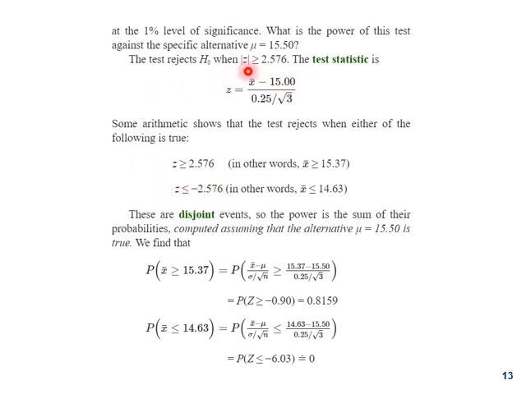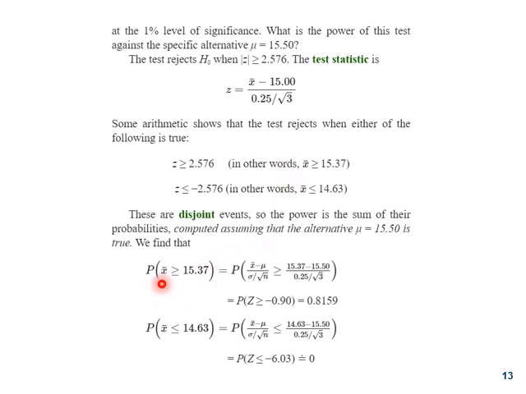And the Z formula we will apply, and we got X bar values, one for the positive tail, and that is 15.37 with the same formula. And again we got a different value from minus 2.576, and the value is 14.63. And these both are disjoint events, so the power is the sum of their probabilities, computing assuming that the alternative mu 15.50 is true.